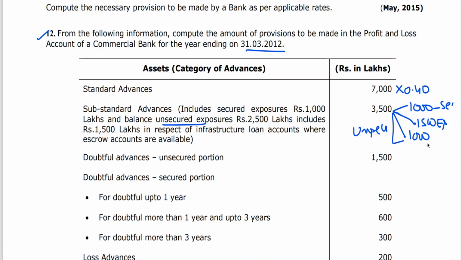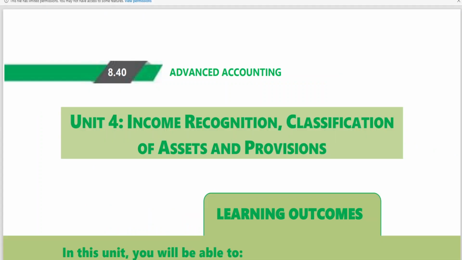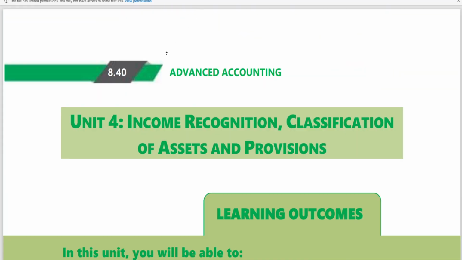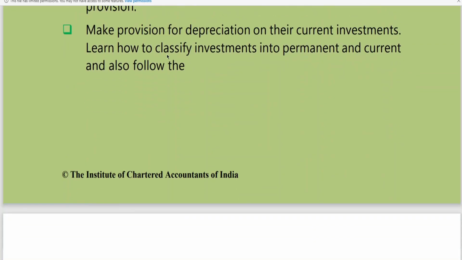Now for this point, if you recollect what we discussed in the last class on unsecured exposures: this is unsecured exposure, 25%, I told you. Then on unsecured exposures in respect of infrastructure loan accounts where certain safeguards such as an escrow account is available, on this we need to calculate 20%. These things we learned in the last class. I think it may be there here, just a minute, because I don't have yesterday's problem, yesterday's provisions.